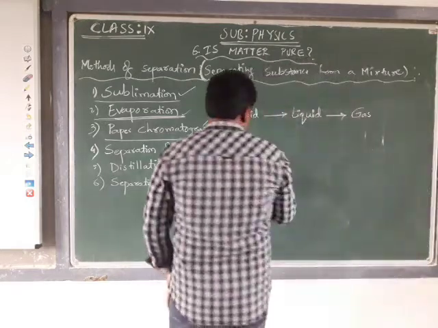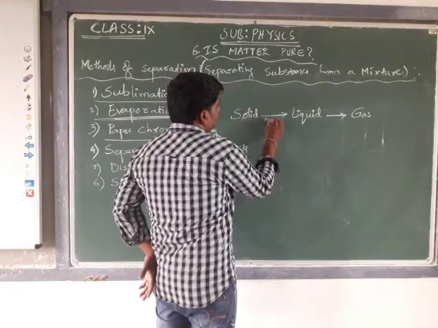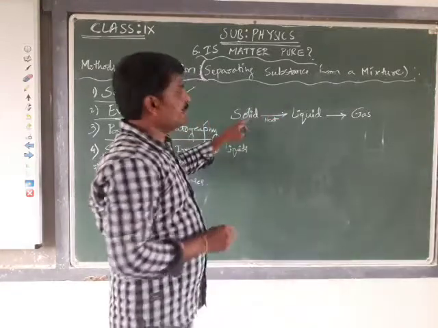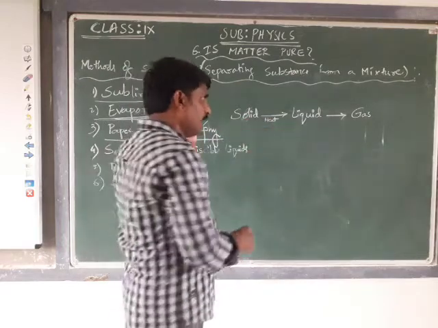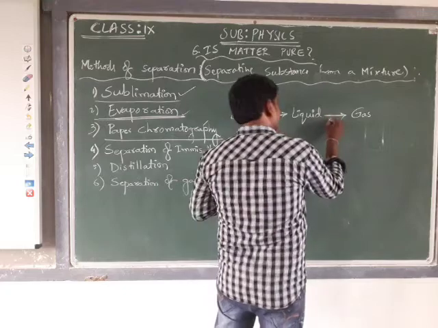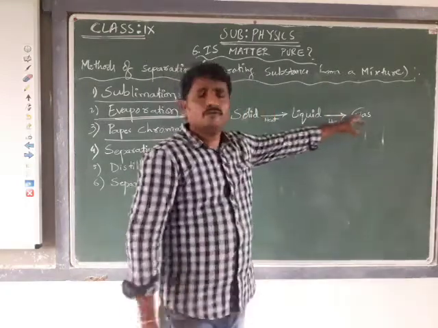Now we know that whenever we are supplying heat to solids, they are going to convert into liquid. If the liquid phase substance is heated, it is going to convert into gas.